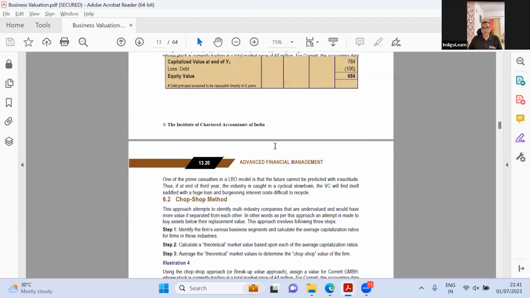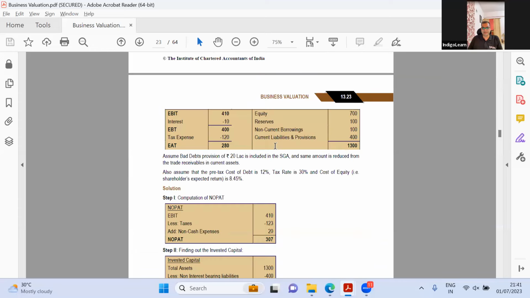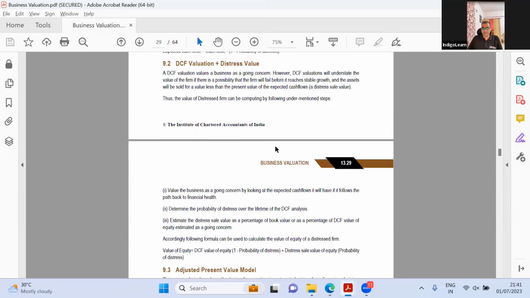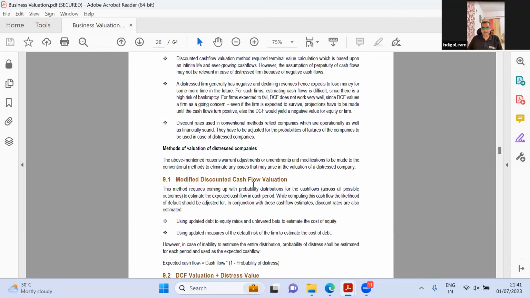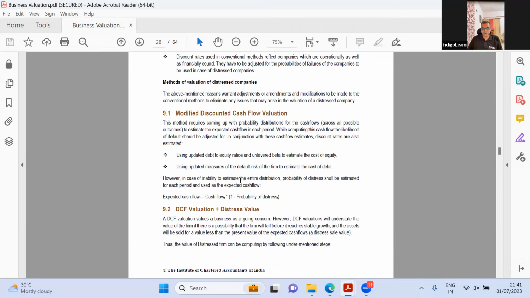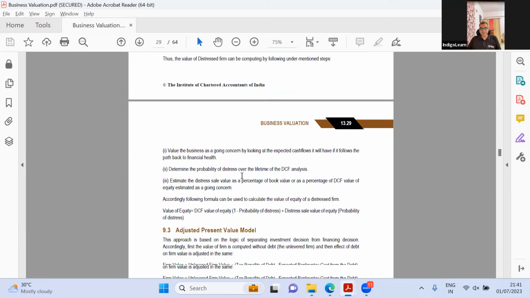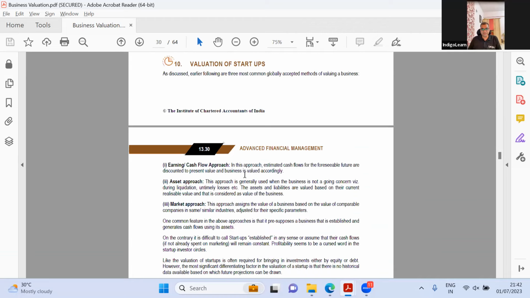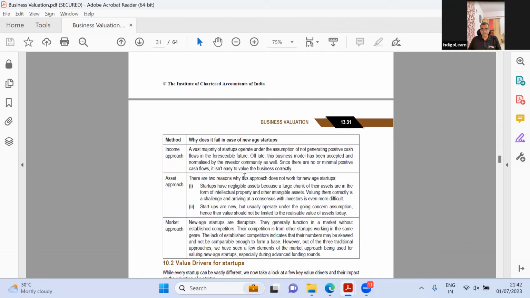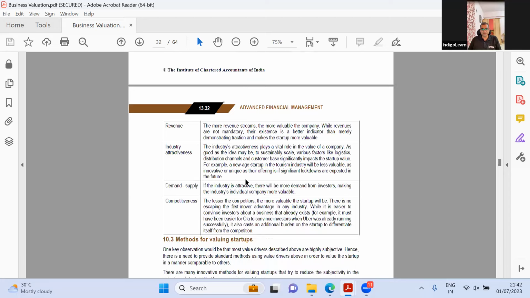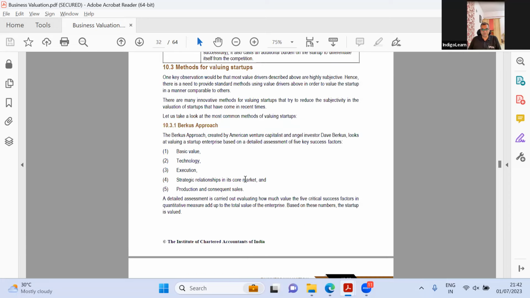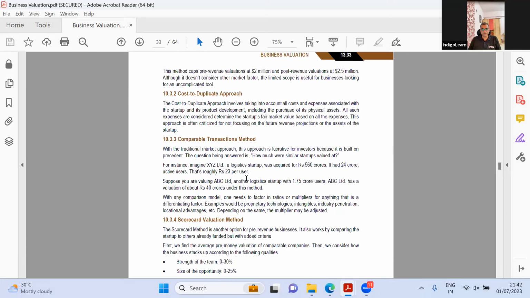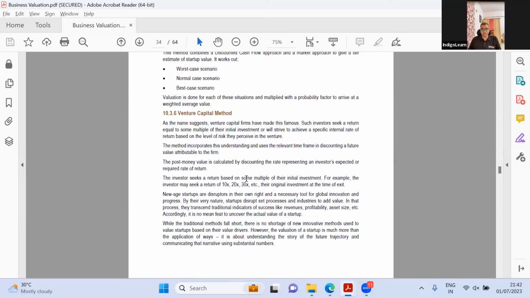Valuation of going concern and non-going concern. This is again pretty much theoretical. Distress is theoretical. Modified DCF, modified discounted cash flow. No, it's not an MIRR, it is modified discounted cash flow. I'm sorry for that. DCF plus distress value, adjusted present value, relative valuation, valuation of startups, traditional methods, value drivers, methods, Berkus approach. This is a good one. Cost to duplicate, scorecard, venture capital method.